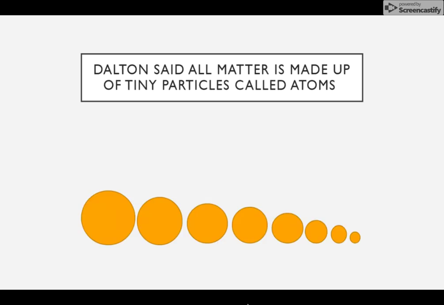So his first one states that all matter is made up of tiny particles called atoms, and this just means that you can continue to half the matter into smaller and smaller sections, and you're just going to get atoms. This is also how he was wrong about the indivisible part, but I'll explain that a little bit later.